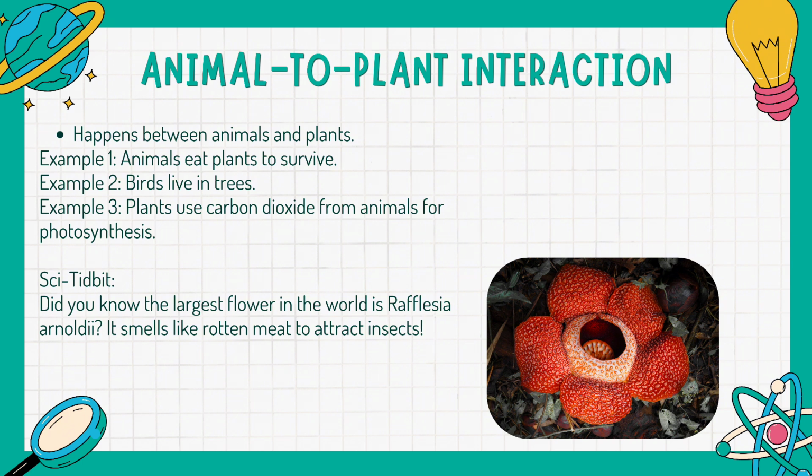So let's have facts. Let's share a fact. Did you know the largest flower in the world is called Rafflesia arnoldii? So again, the largest flower in the world is called Rafflesia arnoldii. It doesn't have leaves or roots or stems, and it smells like rotten meat, parang bulok na meat. It uses the smell to attract insects. So nature is really amazing. So that's what we call the largest flower in the world. As you can see here in the picture, that's Rafflesia arnoldii.